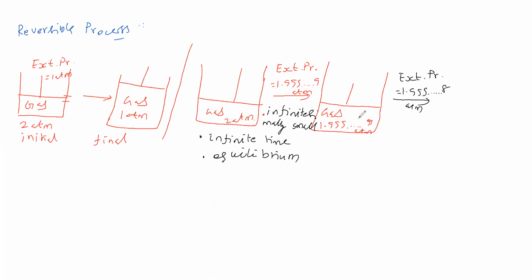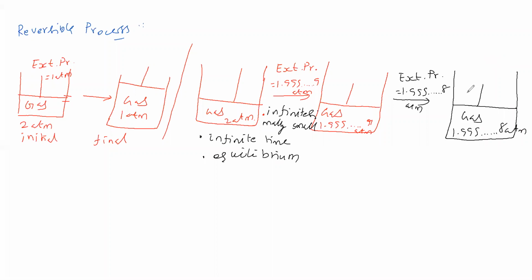Now the gas is undergoing expansion. Now leave this system for infinite time. Let the system attain equilibrium with the external surrounding. So the system is left for sufficient time such that the system gets equilibrium with the surrounding. Now the pressure of the gas is this much.